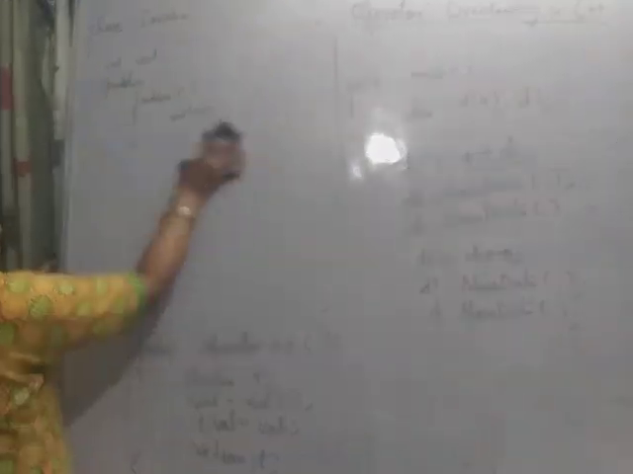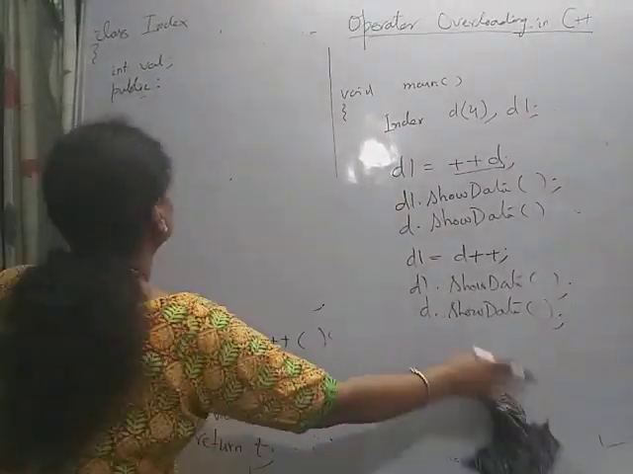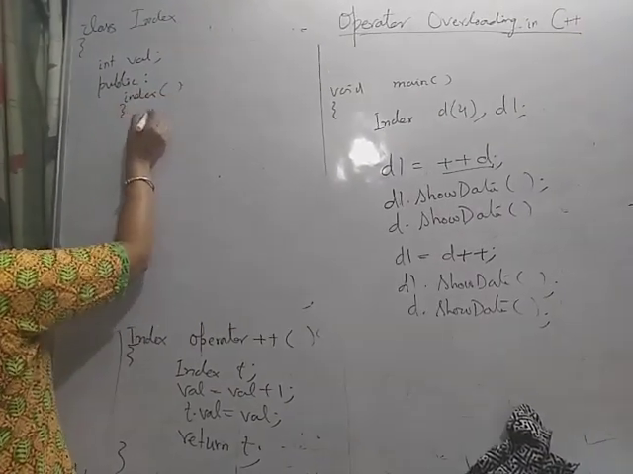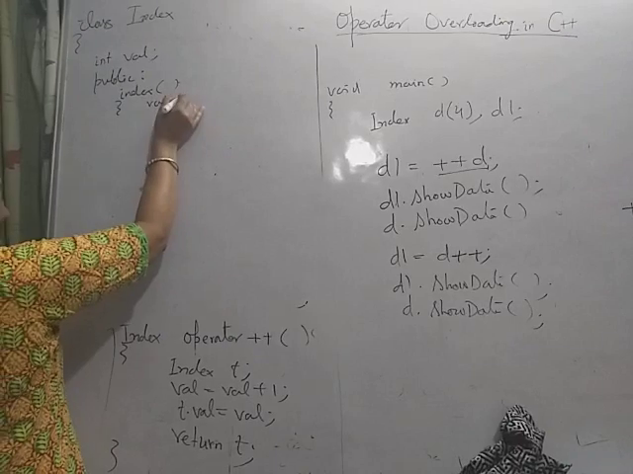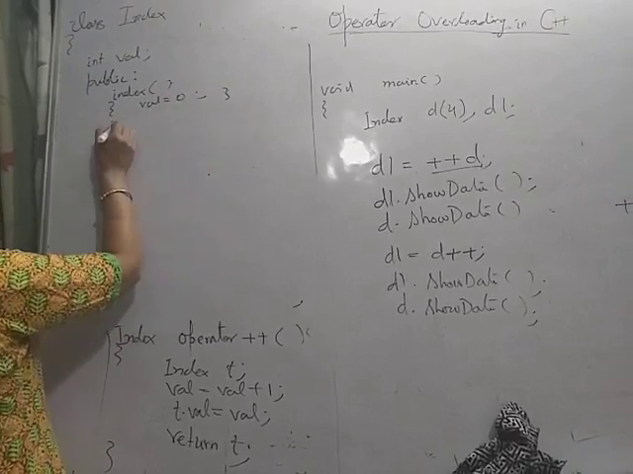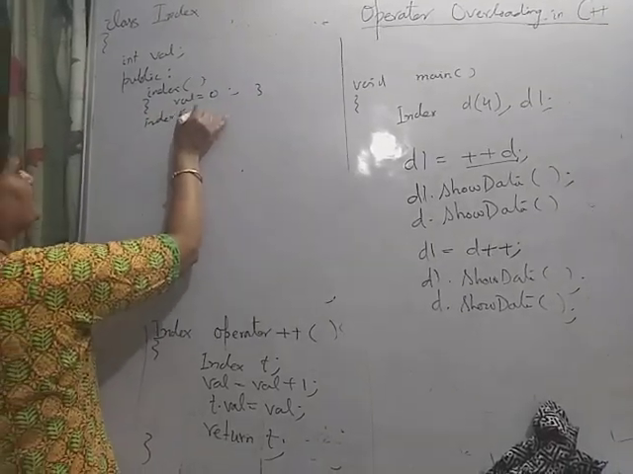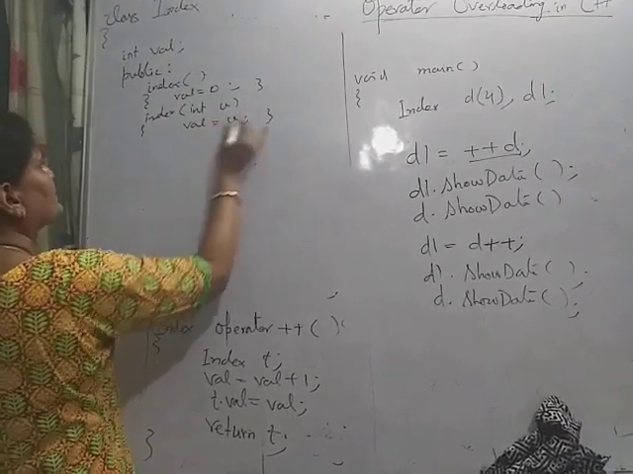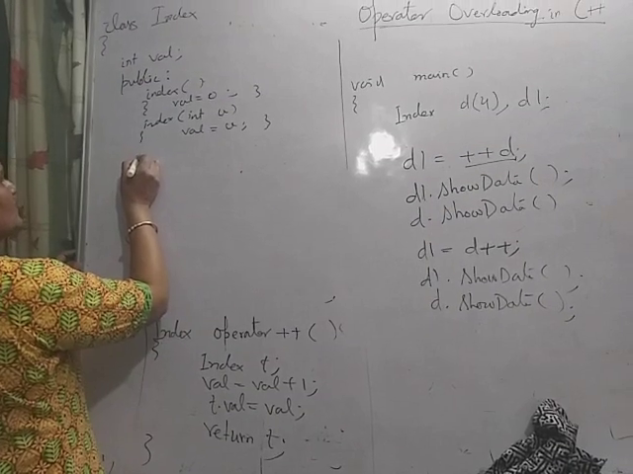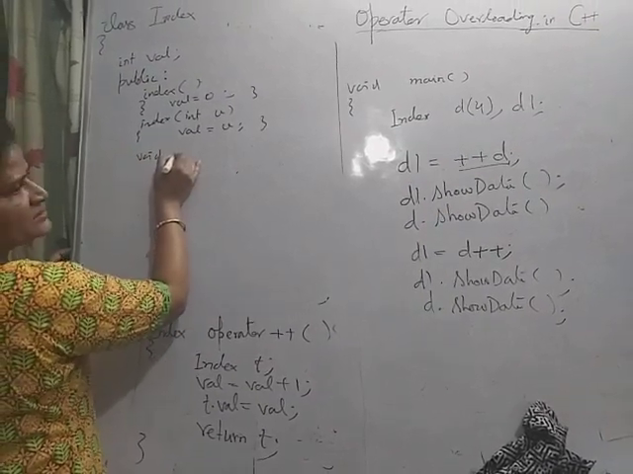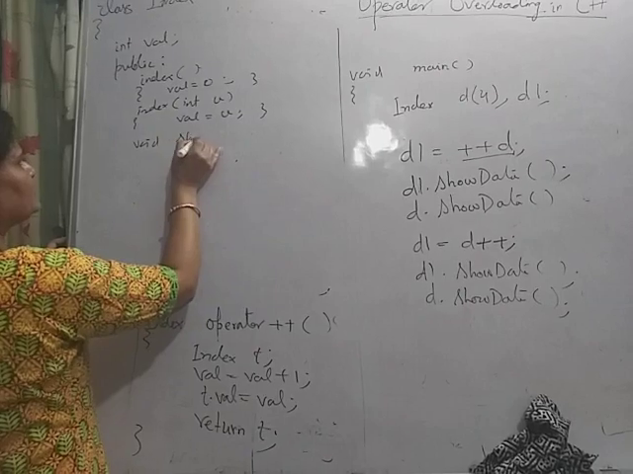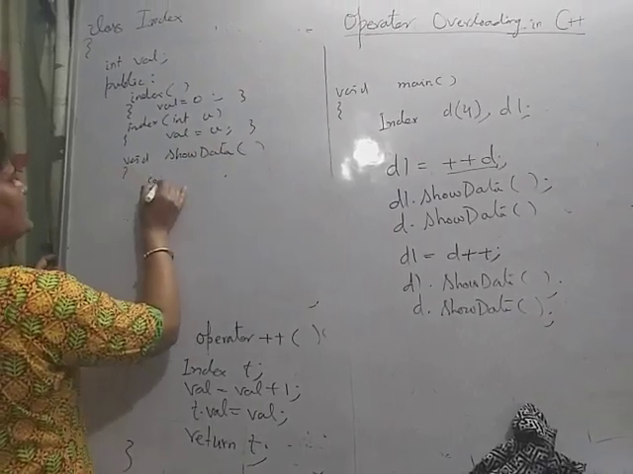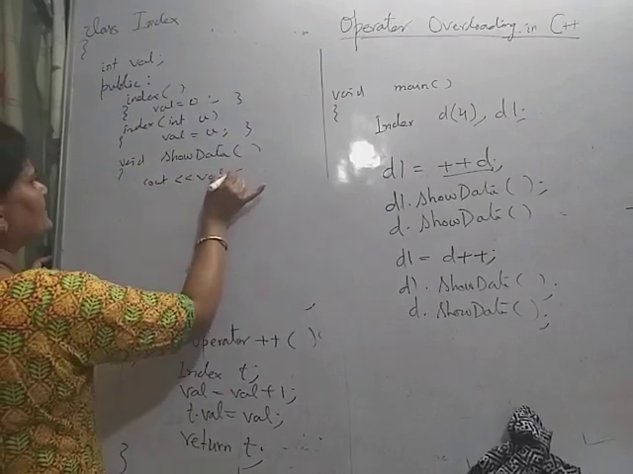See, in the Index class, I am writing in one line, val equal to 0. Index(int v), val equal to v. Then void show data. At present I am not writing the read data. Void show data, cout val.